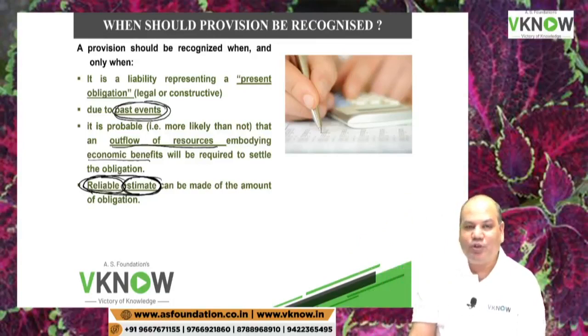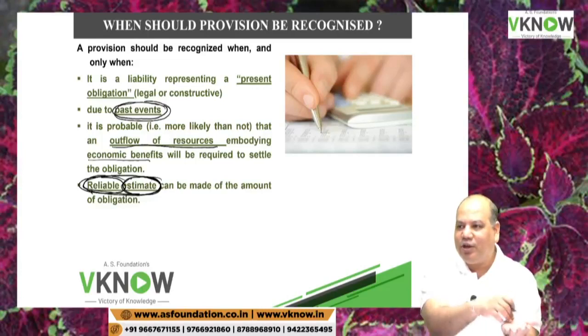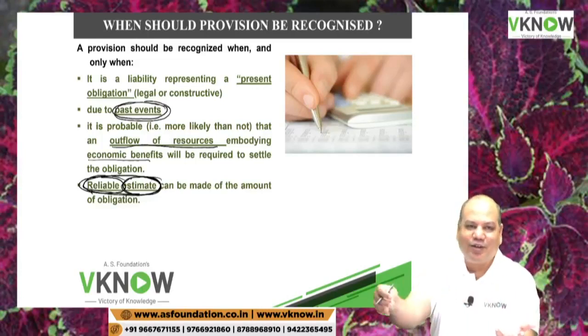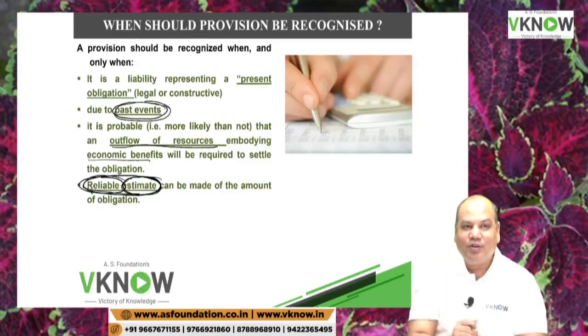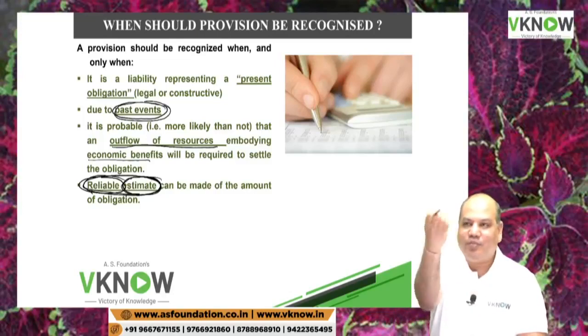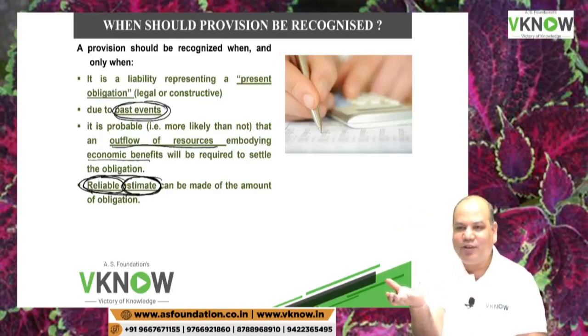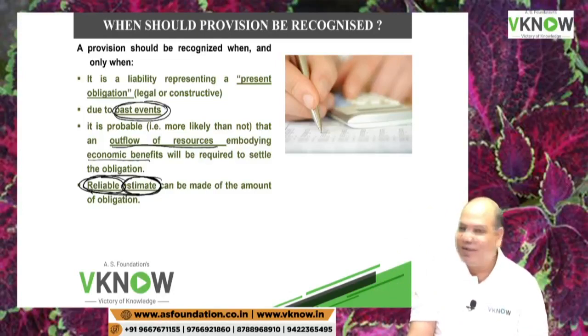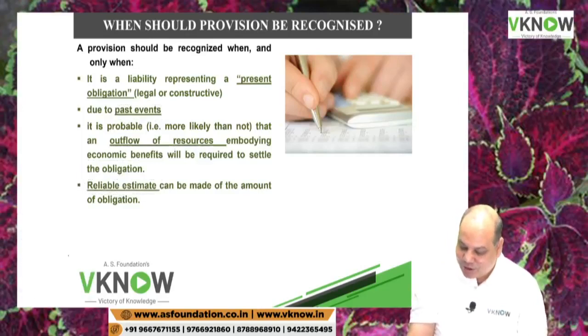I have to make a provision for warranty. I'll put in a box 10 numbers, 1 lakh, 2 lakh, 3 lakh, 4 lakh, 5 lakh, 6 lakh, 7 lakh, 8 lakh, 9 lakh, 10 lakh. Then I'll put a black cloth on my eyes and I'll pick one number, 8 lakh. This year provision is 8 lakh. Can I do that? No, that is not a reliable estimate. It is an estimate, not reliable.